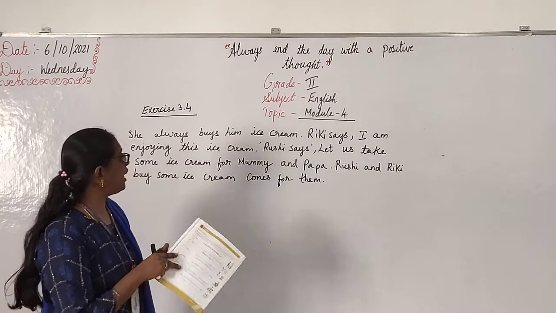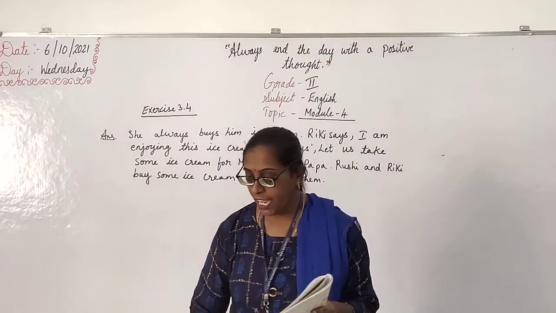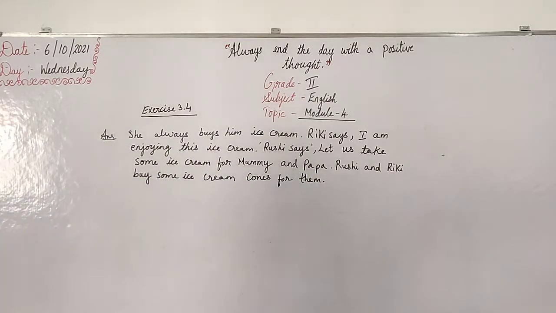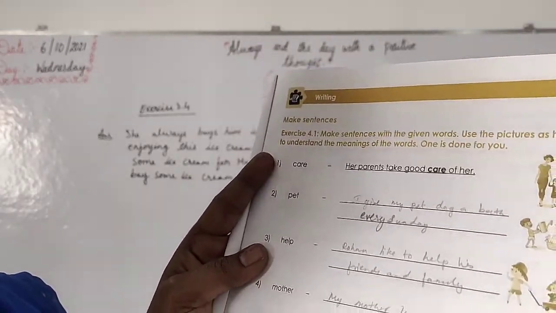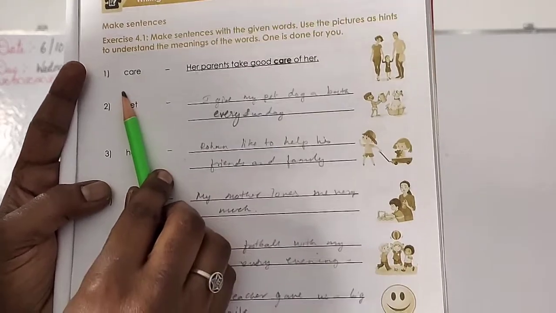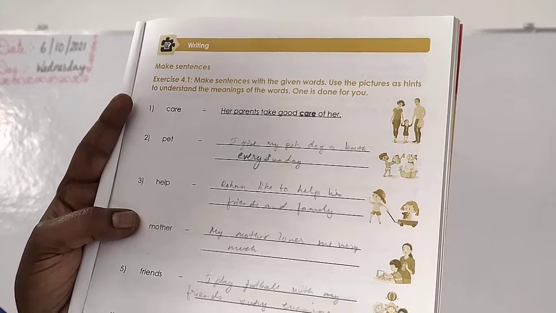Then next we have writing, make sentence. I will show in the book itself. Write down now itself, children. Watch the video and complete it. They have given the words. You have to make your own sentence.